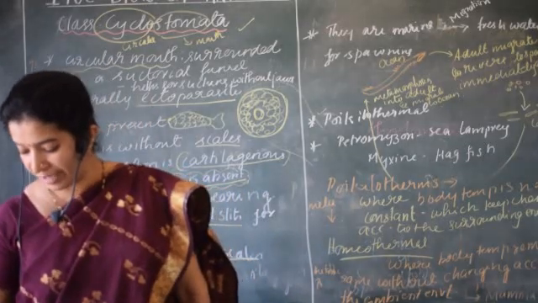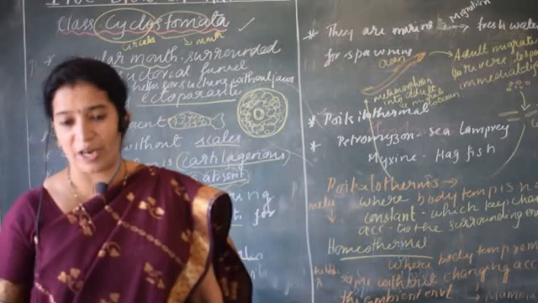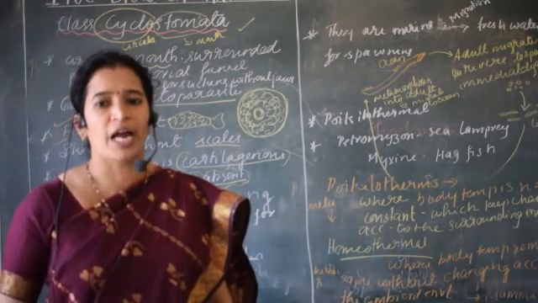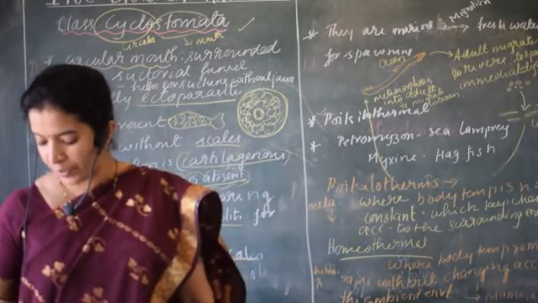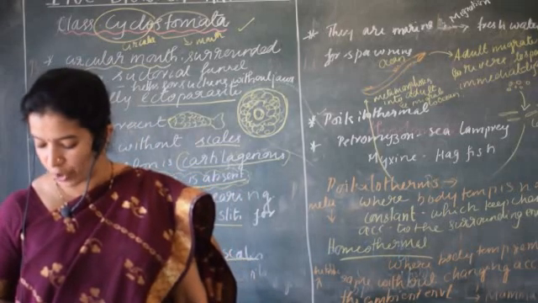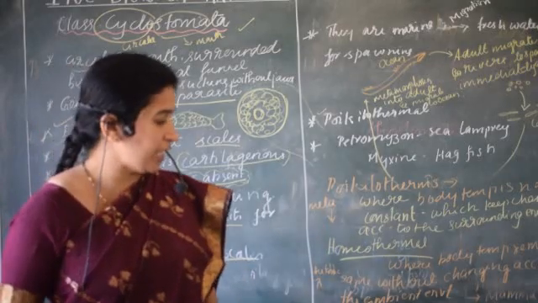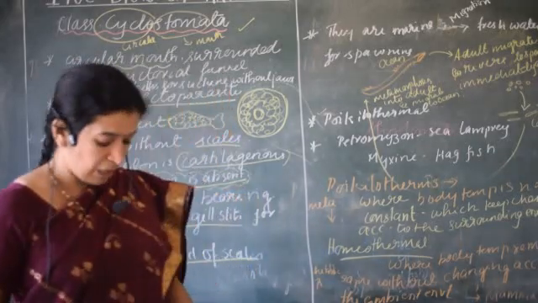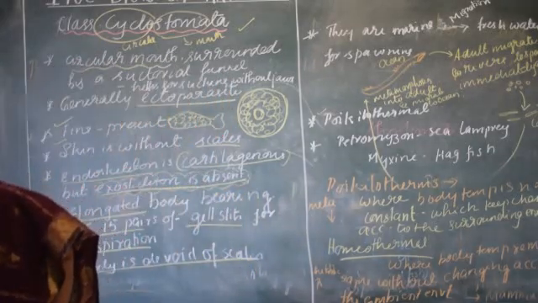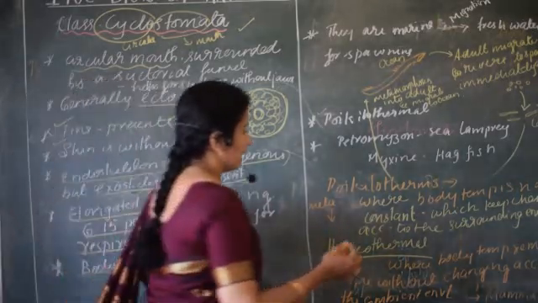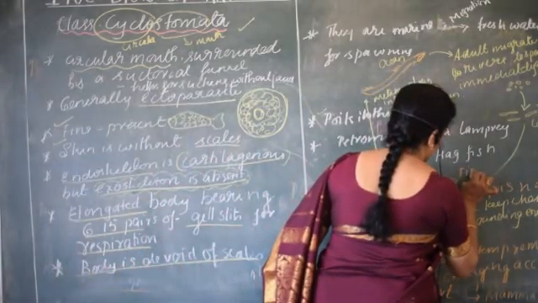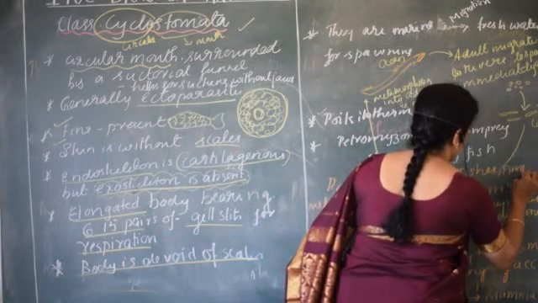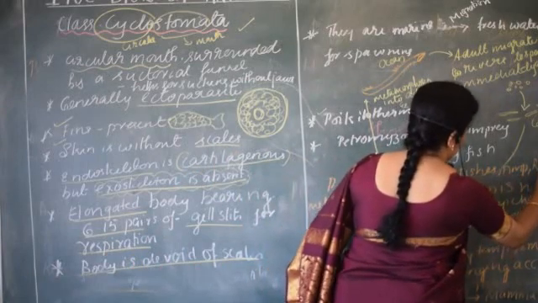So hibernation cannot be seen in warm-blooded animals. Warm-blooded animals will not undergo hibernation, whereas poikilotherms, cold-blooded animals, will undergo hibernation during winter months. Examples for the poikilotherms are fishes, amphibians and reptiles. I am writing in a short form.